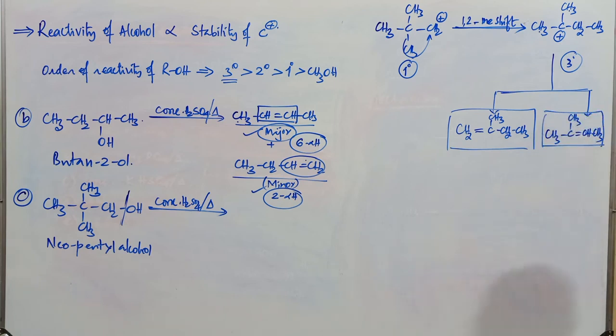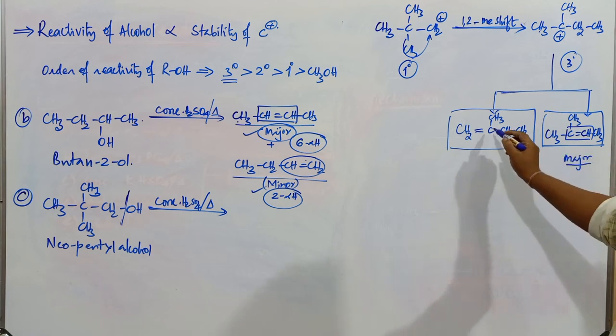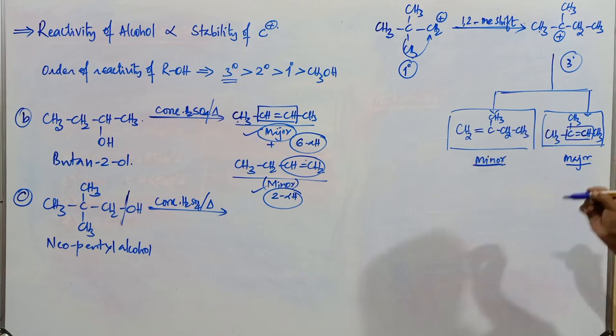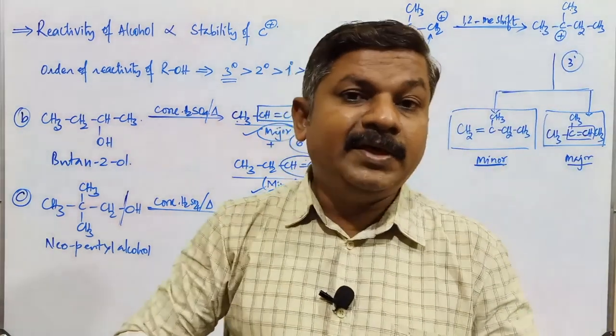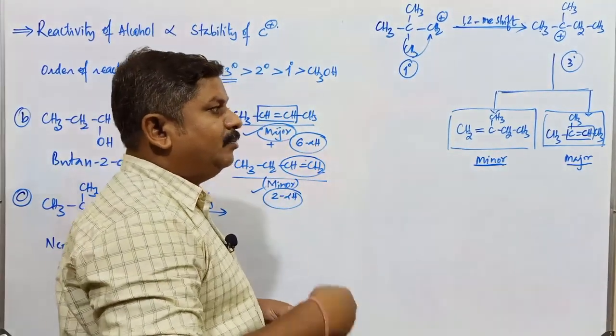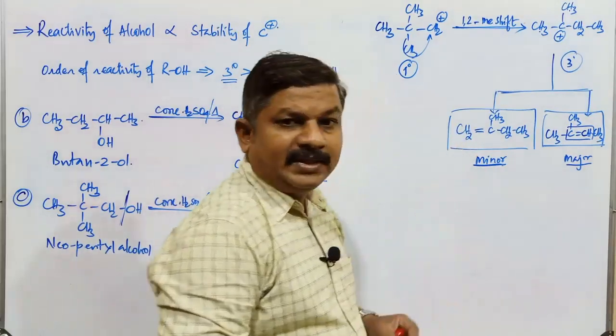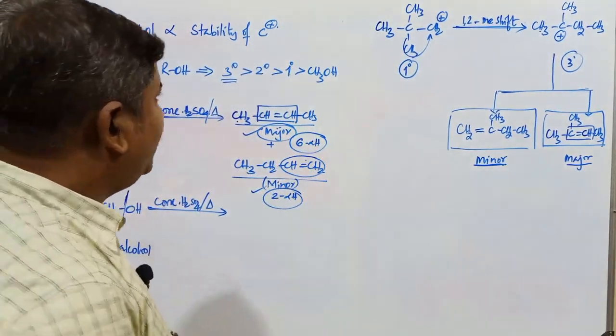The major and minor product purely depends upon the number of alpha hydrogen atoms. What is the number of alpha hydrogen atoms present on this carbon-carbon double bond? 3, 3, 3, 9. So this one is the major product. What is the number of alpha hydrogen atoms here? 5. So this one is the minor product. So two different alkenes are there, and major and minor alkene can be identified by the more stable alkene. More substituted alkene is always more stable. This one contains more alpha hydrogen atoms. This one contains fewer alpha hydrogen atoms.